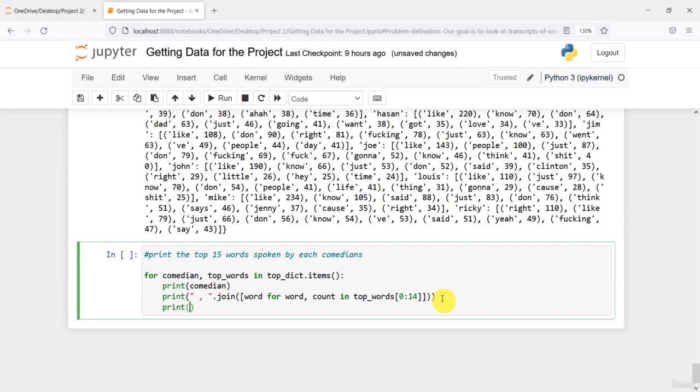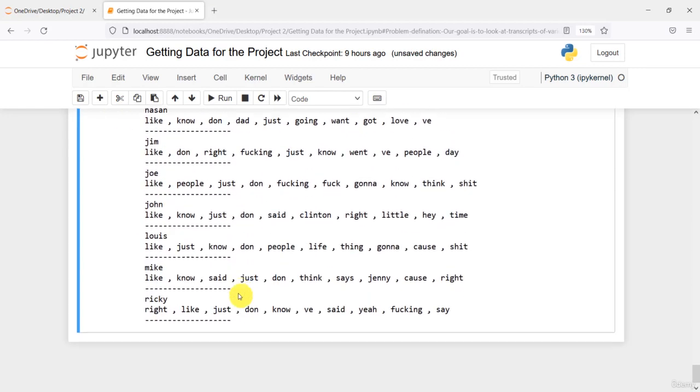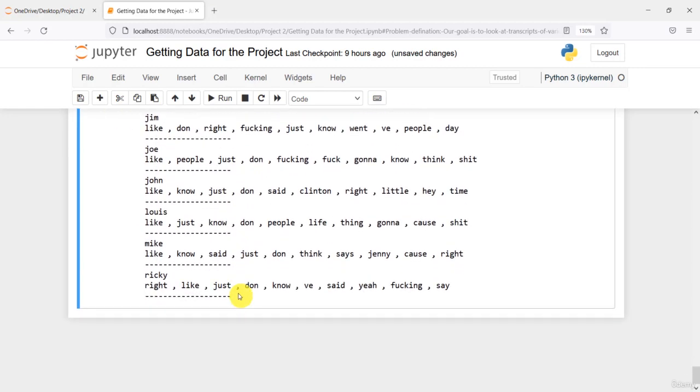And let us differentiate one comedian from another by this, that is some differentiation. Let us print, and let me show you what I mean. See here, first the comedian name was printed by this command, and next we can see all the words have been printed with commas in between them. So the comma is right here, and with the comma you can see we joined each of the words, and then after that we print this in order to differentiate one comedian from another.